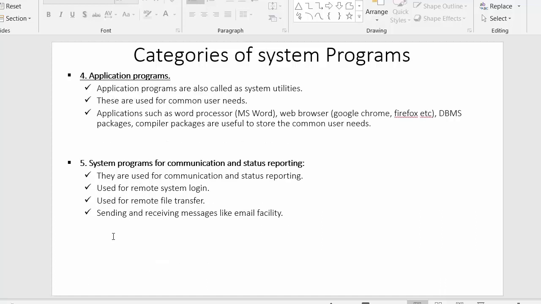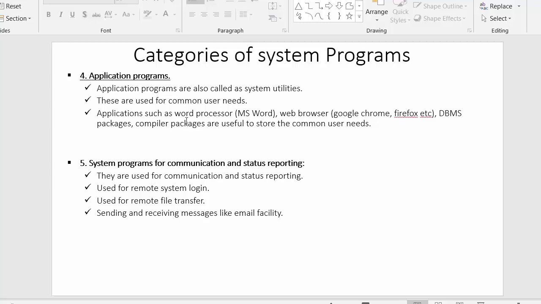Now we move on to the fourth category of system programs, which is application programs. Application programs are also called system utilities. These are used for common user needs. Users perform normal day-to-day routine tasks by using word processor applications such as MS Word, PowerPoint, Excel, or Access. A user might use a web browser like Google Chrome or Firefox, or a DBMS package, any database management system package. Compiler packages are useful to store the common user needs.